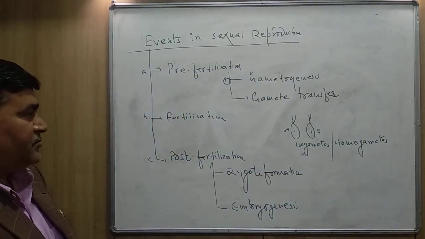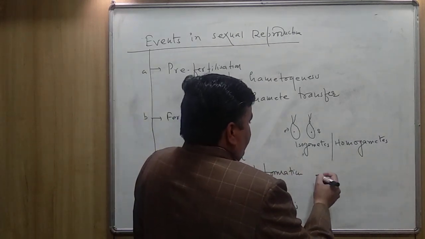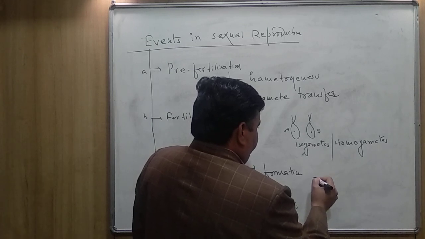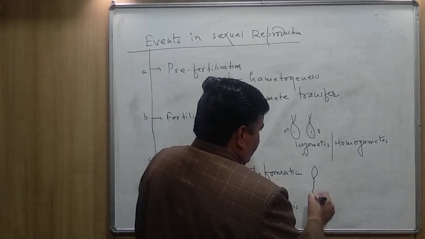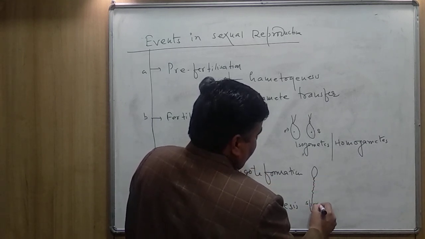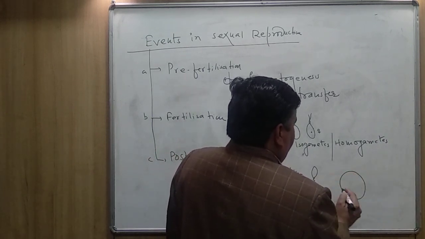Now, in the case of human being, you can see here, this one is the male gamete, sperm, and this one is the female gamete.